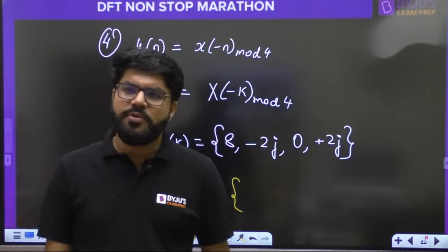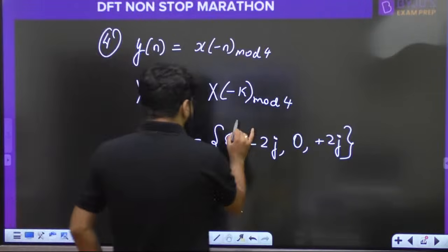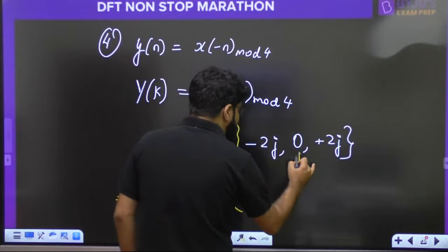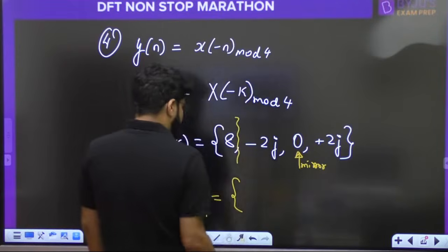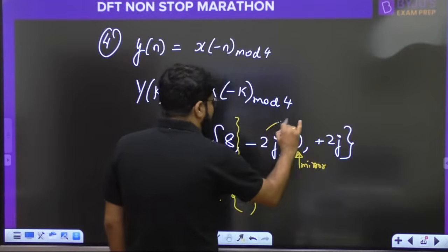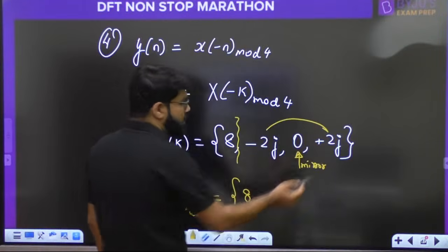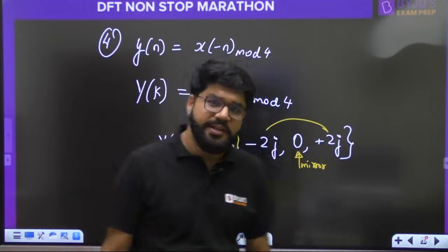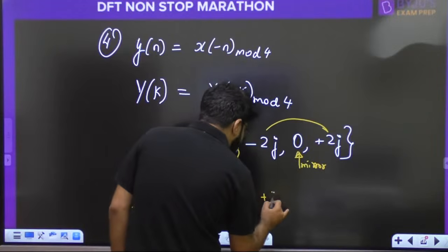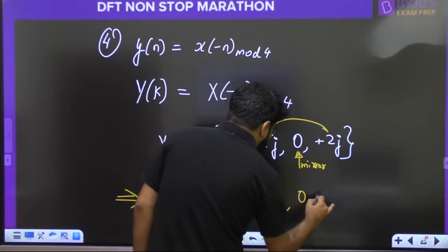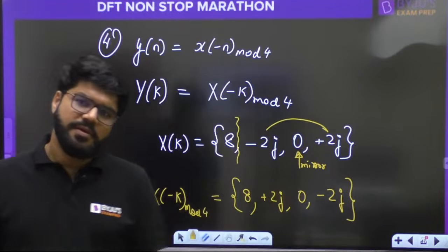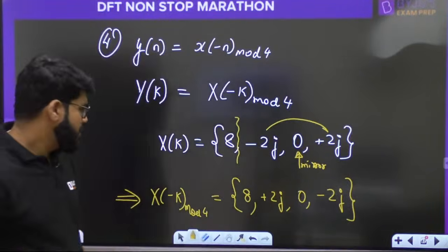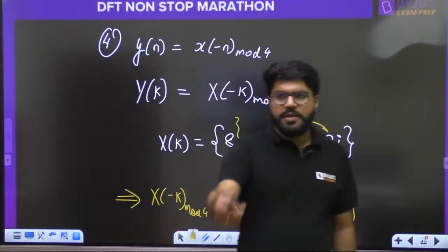We will keep the origin separate and place the mirror at the central ordinate, and the mirror will swap the values around it, left to right, right to left, creating the reflection. So plus 2j comes here, then 0, and then minus 2j. That is the answer. Simple question, simple answer: 8, 2j, 0, minus 2j.